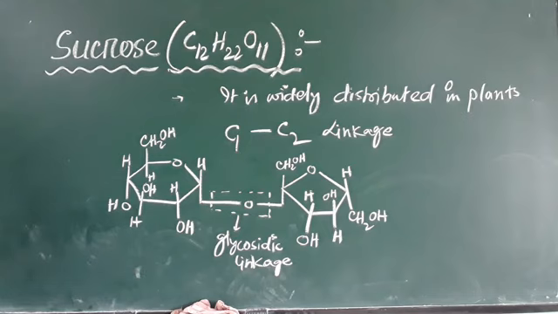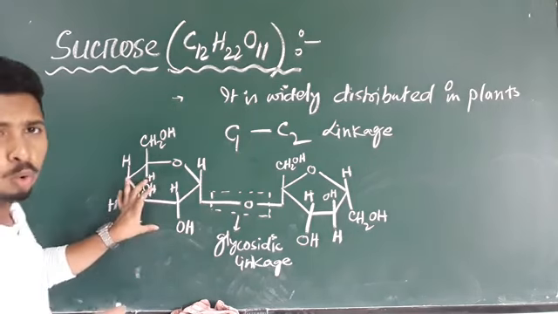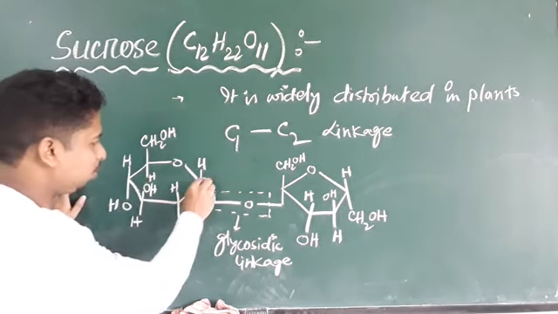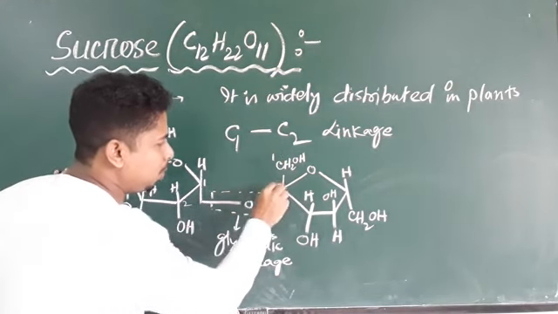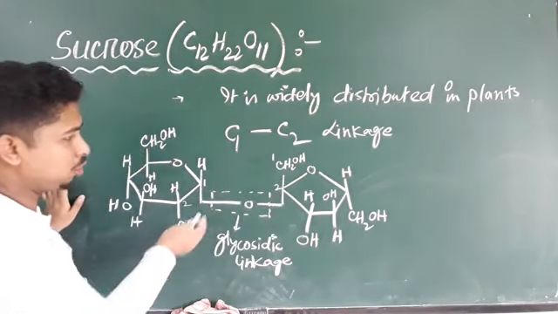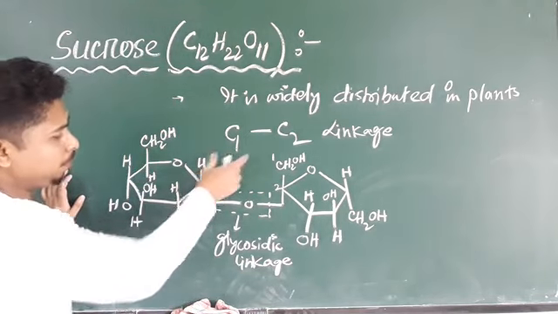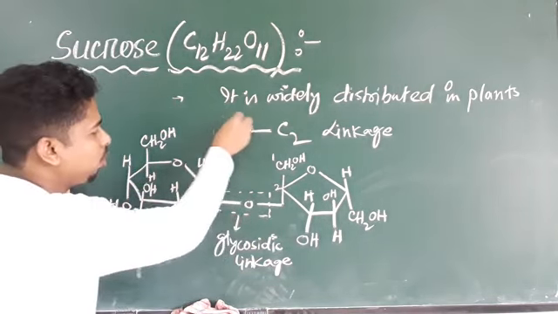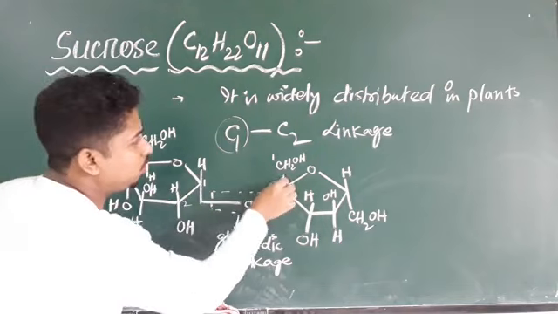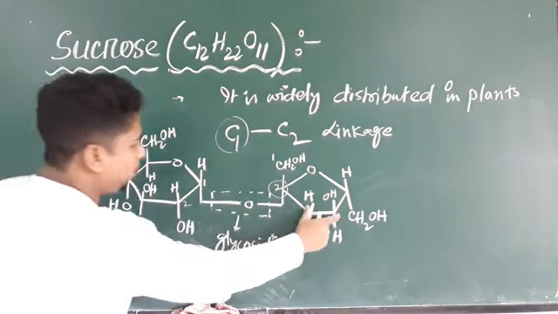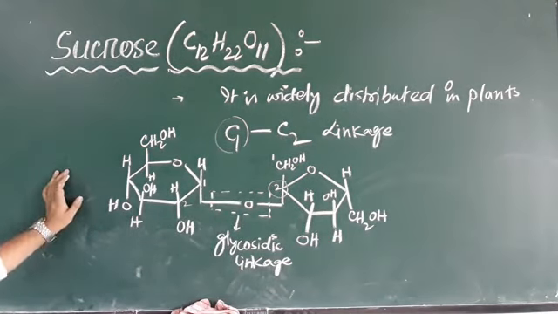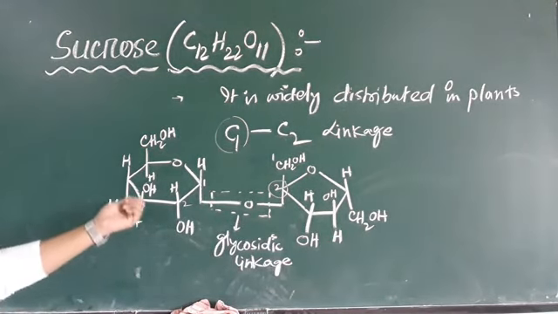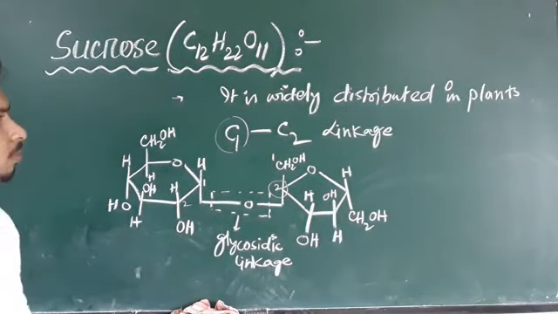Now here you see, this is the glucose unit, this is the pyranose form, this is carbon number 1, carbon number 2, like that, and this is the fructose unit. Here this is carbon number 1, carbon number 2. So this is how these two units are linked. This is carbon number 1 of the glucose unit and carbon number 2 of the fructose unit. So this is the structure of fructose, this is the structure of glucose. You can draw the structure of this sucrose, or you can take a screenshot.